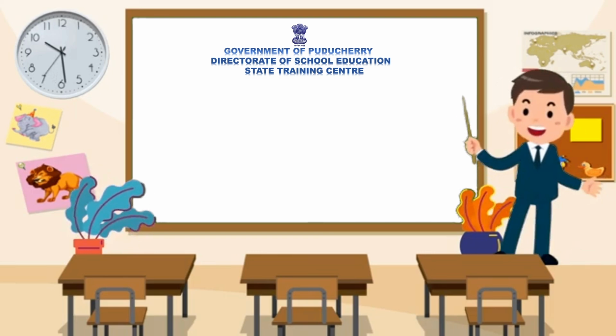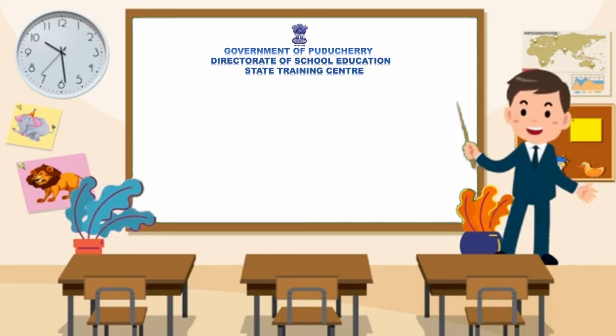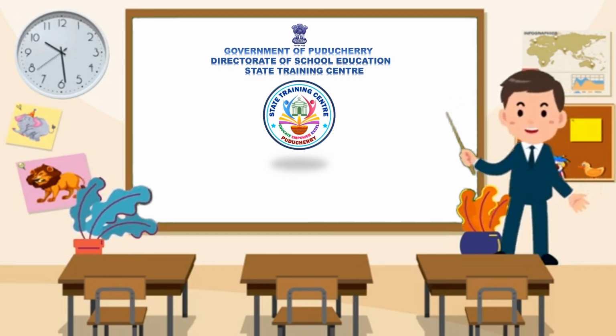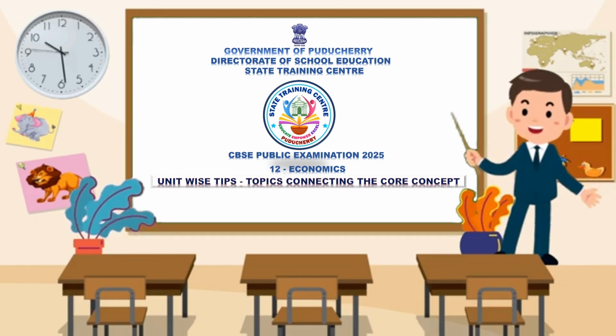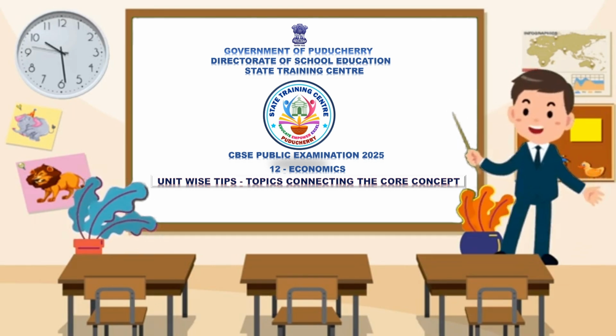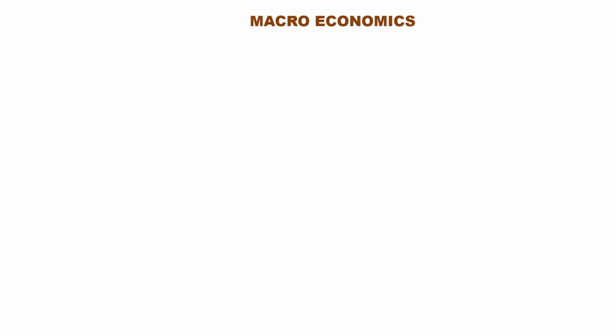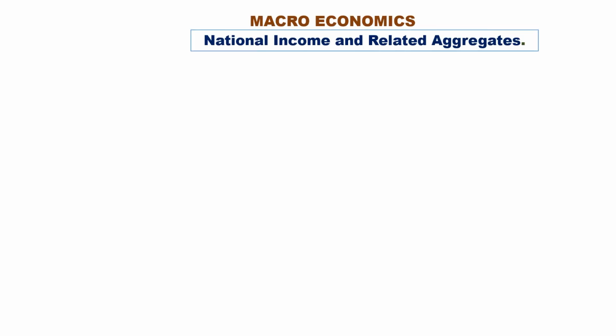Dear students, in the entire video we provide titles with hints which will help you make a roadmap of the lesson and understand the core concept. Also, it will help you revise in a short period of time. Now, Macroeconomics, Chapter 1, National Income and Related Aggregates.